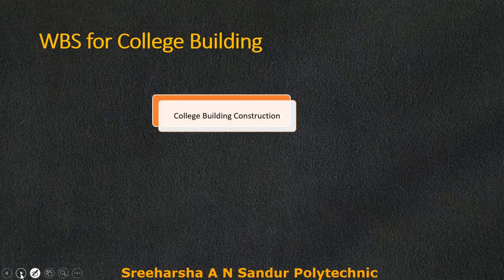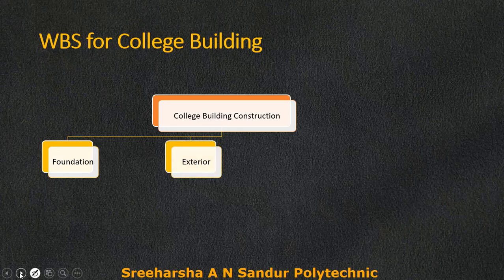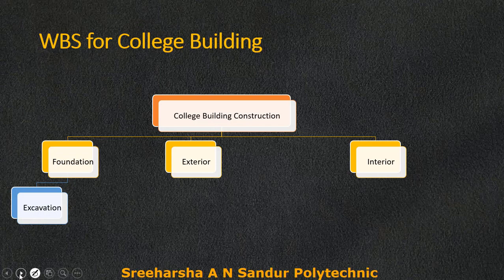One more work breakdown structure that is most repeatedly asked is the work breakdown structure of a college building. Again here, level 1 is the college building construction. Then under this, the level 2 activities, the major activities, are foundation, exterior building and interior building. In foundation we may have to excavate, that is dig the soil, put in gravel and stones, make the foundation, and raise the pillars and erect steel.